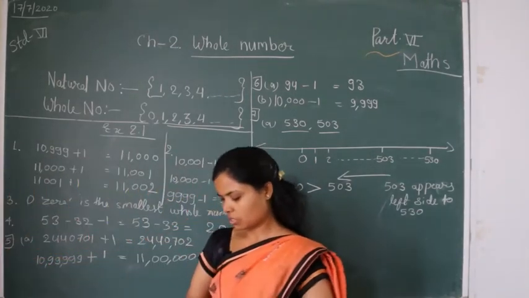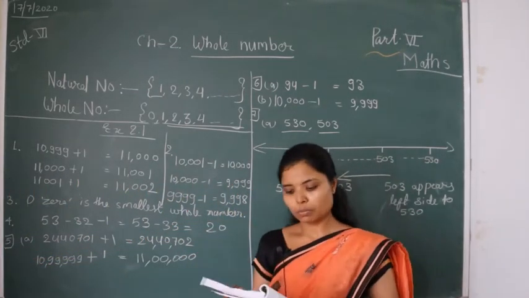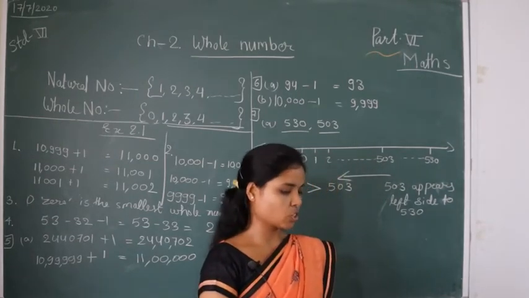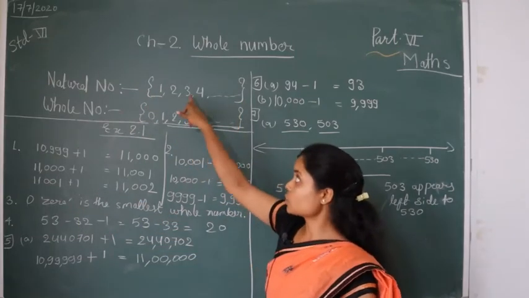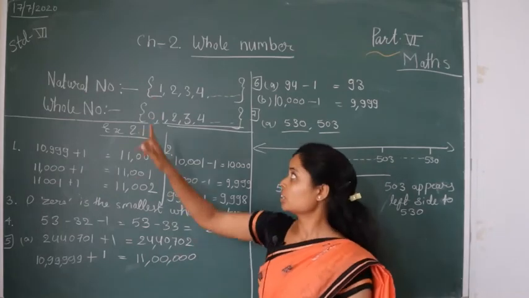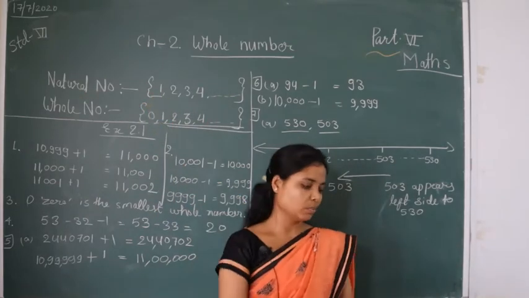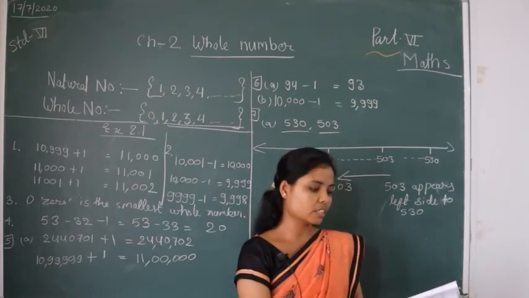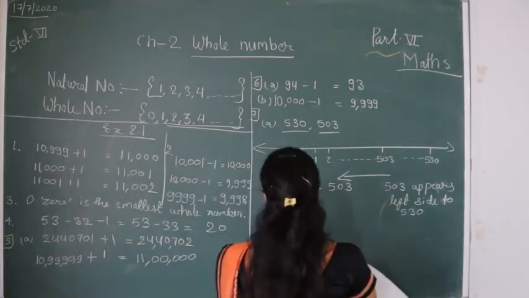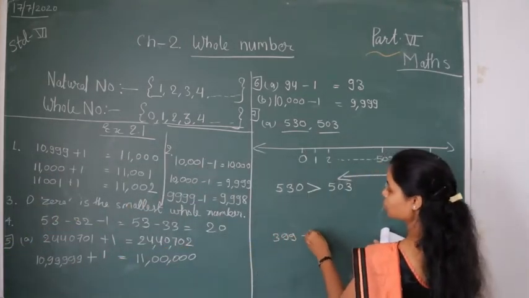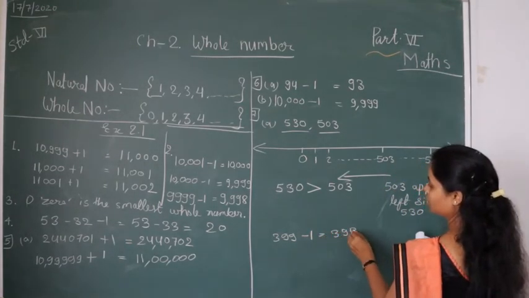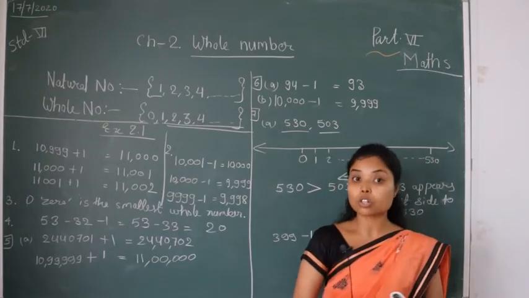true false type questions. Which of the following statements are true or which are false? 0 is the smallest natural number. In natural numbers is there 0 or not? No. So this statement is false. 399 is the predecessor of 390. When you want to find the predecessor of 399, what do you do? Subtract 1. So this statement is also false.